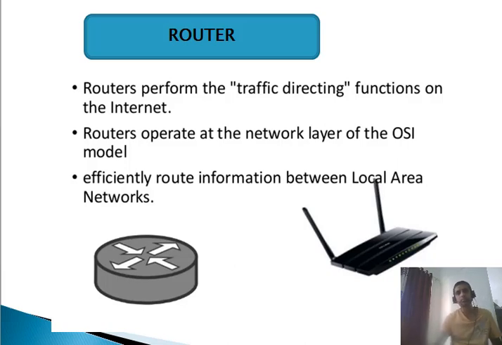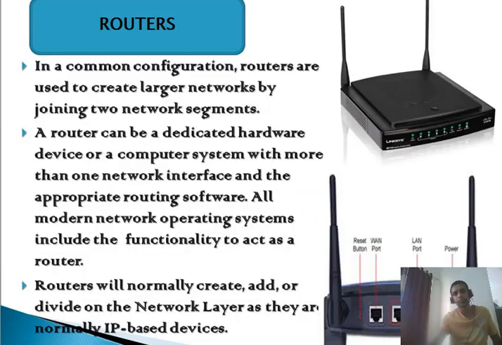You can see the details in the next slide. It's a common configuration that the router is used to create a large network by joining two network segments. As I told you, internal and external. External means the ISP, the internet service provider, and internal means the network you are using. Both are connecting with each other. This is what routers are designed for. Routers can be dedicated hardware.